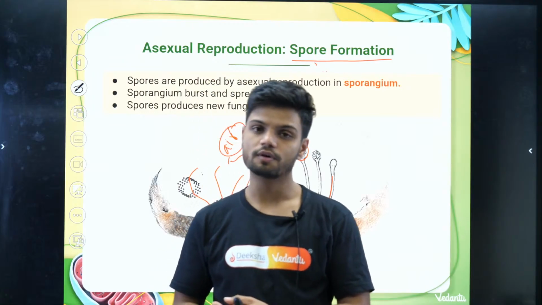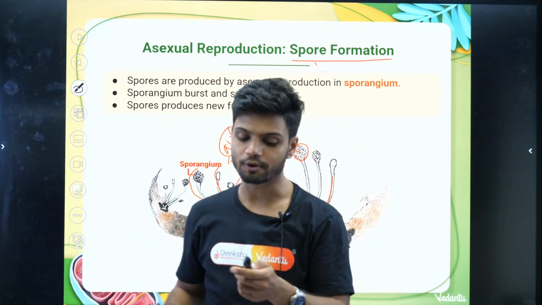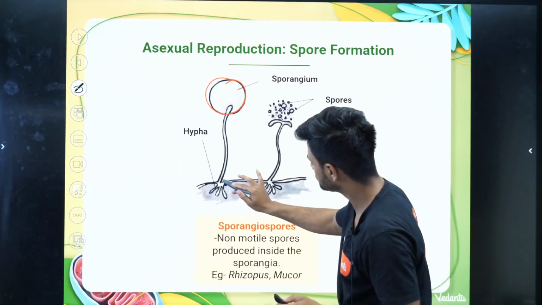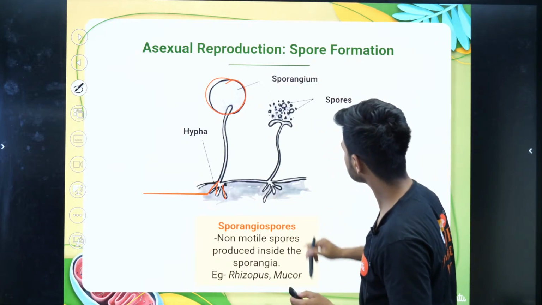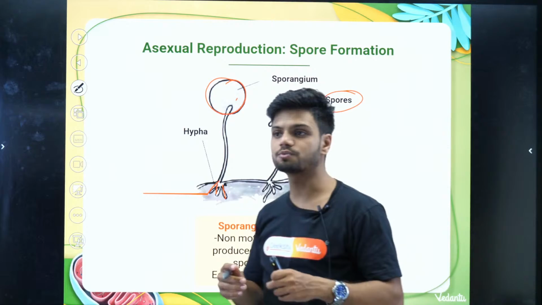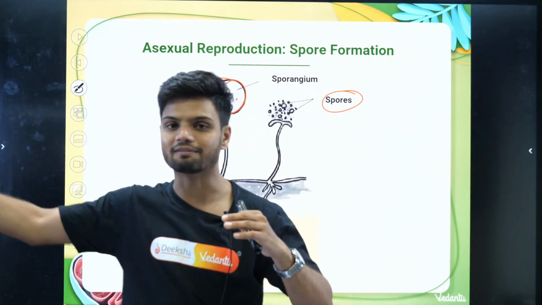Clear? See, this is the sporangium, this is the mycelium. Inside the sporangium there are spores, which will burst open and travel.